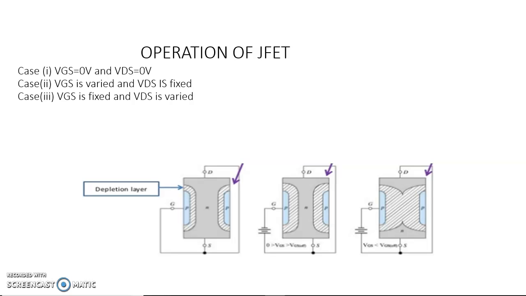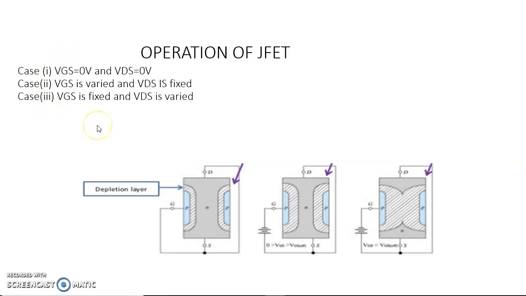Now let us see case 1. When no voltage is applied between gate to source junction and drain to source junction, definitely the drain current ID will become 0 milliamps. Without input, the net result is output is also equal to 0.